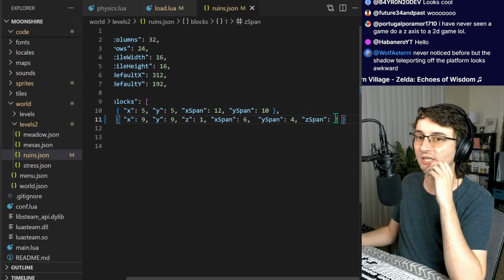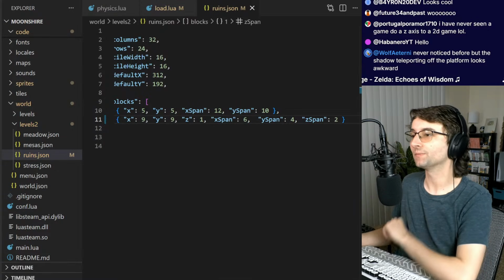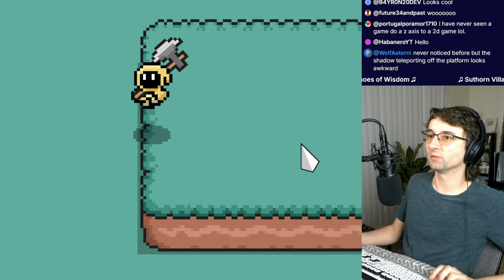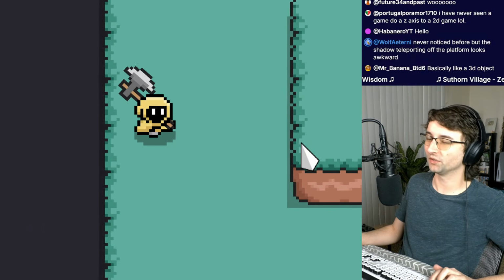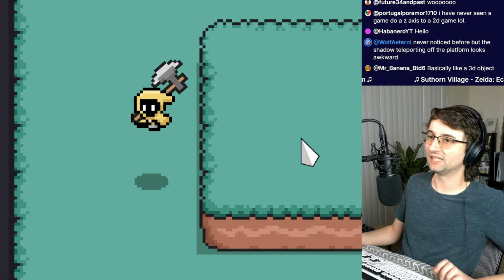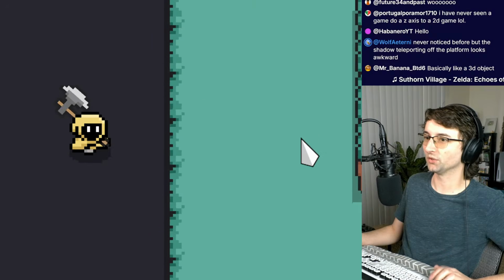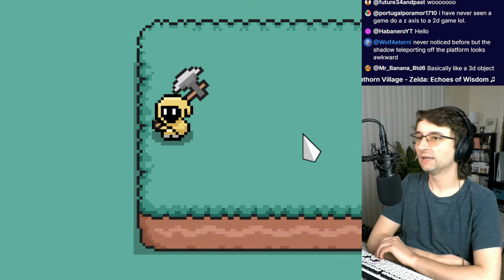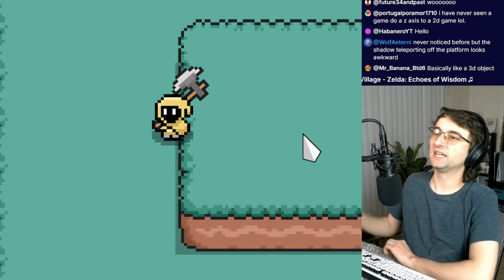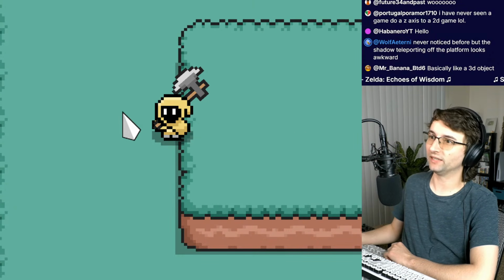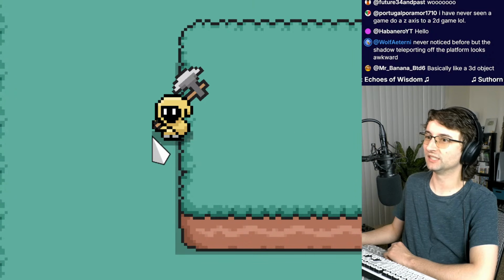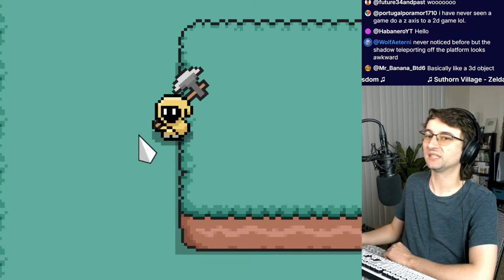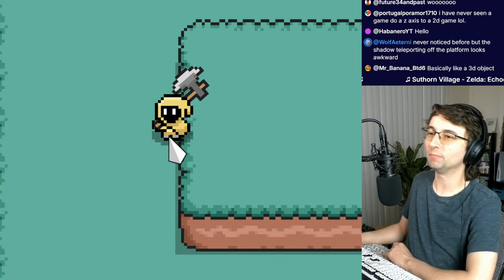Never noticed before, but the shadow teleporting off the platform looks awkward. It does. I think there was one stream a long time ago where someone was pointing that out. It does look awkward. That is the exact moment that the elevation value changes for the mob, and it is awkward. I think it would look better if somehow, standing right here, this obviously doesn't look right. This looks very strange because my shadow is flat against the surface of this taller platform, but I'm standing at the ledge, right? It shouldn't be projecting on there.